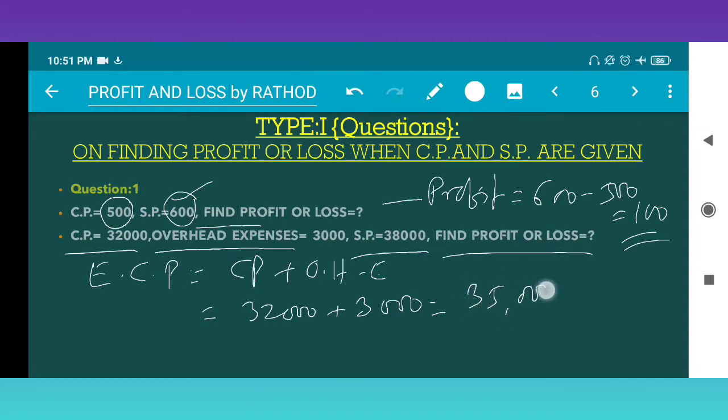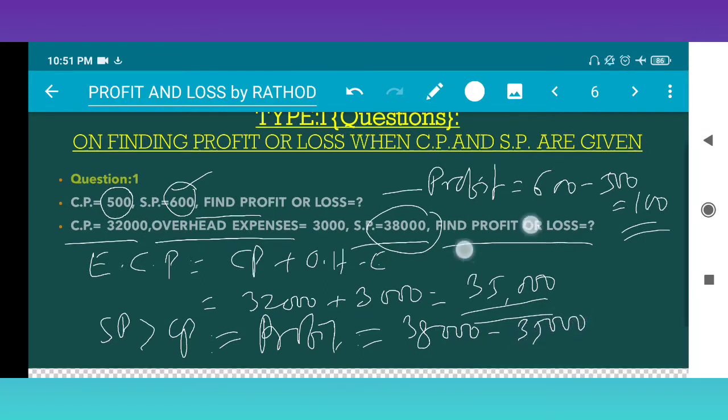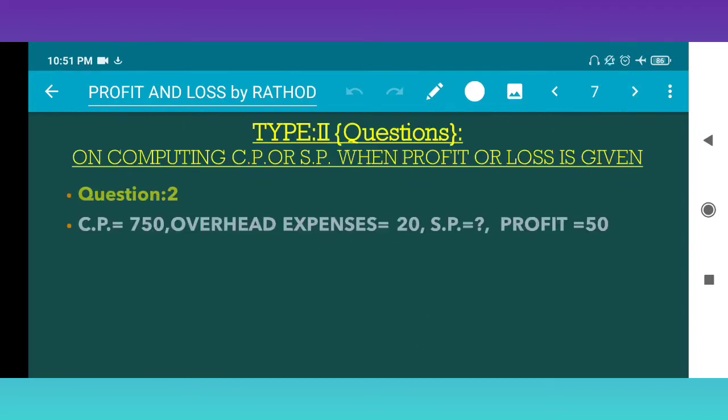So the effective cost price becomes 35,000. SP is 38,000. When SP is greater than CP, there is a profit. How much profit? SP minus CP, 38,000 minus 35,000, which is 3,000. 3,000 profit. Move on to the next question.